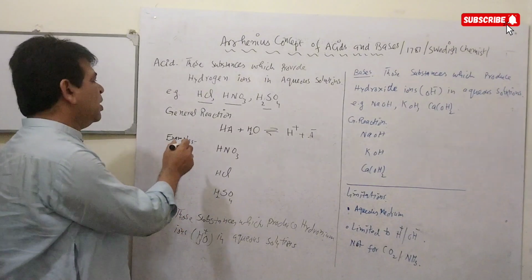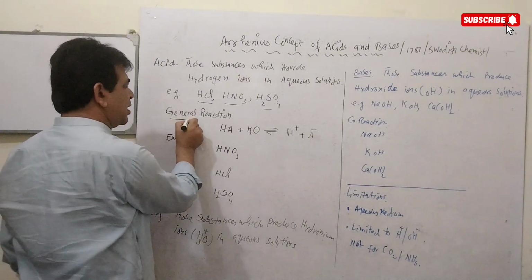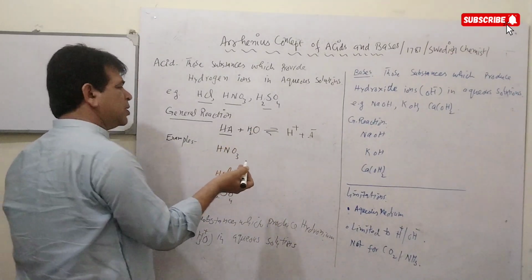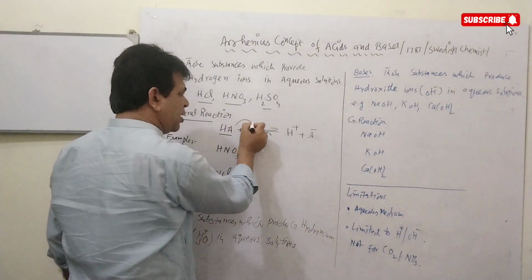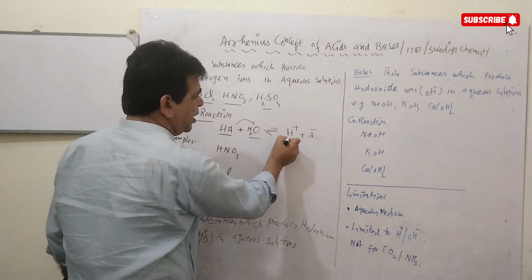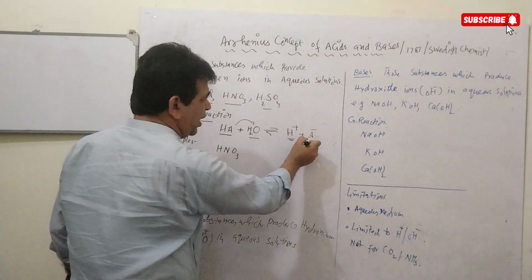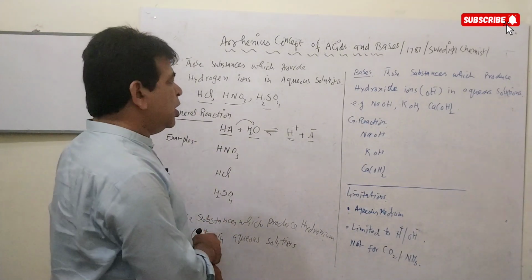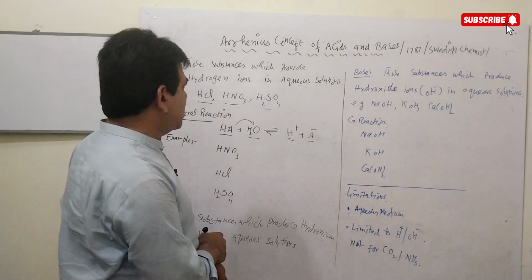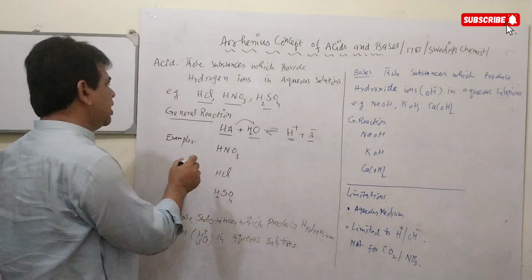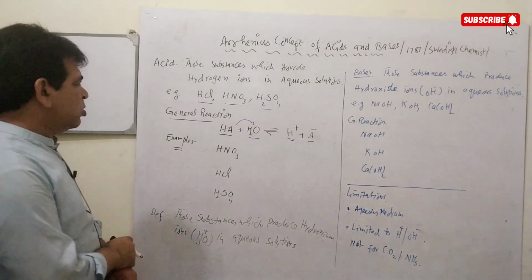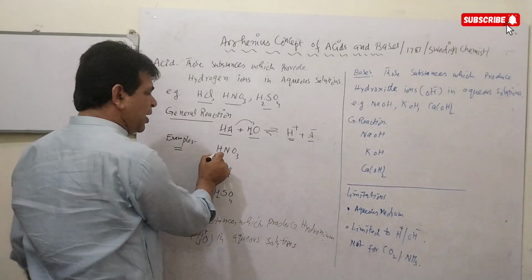The general reaction for the Arrhenius concept can be given as: any compound, when dissolved in water, always produces hydrogen ions, and a negative radical or ion is produced during this reaction. When we take some examples of these acids, we can take nitric acid.